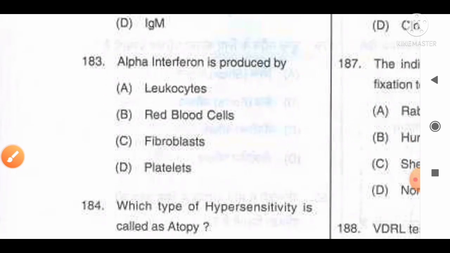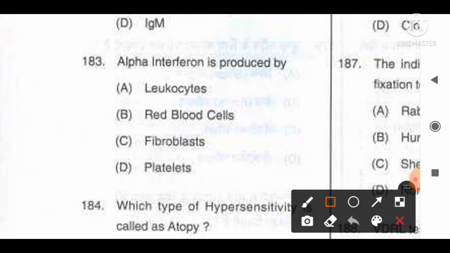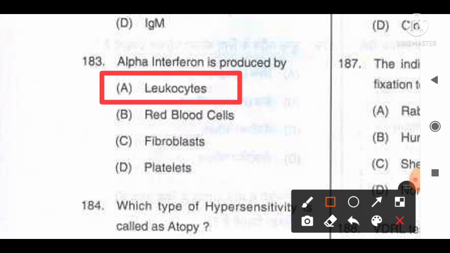Move to the next question, number 183. Alpha interferons are produced by option A, leukocytes, B, red blood cells, C, fibroblast, D, platelets. The fact regarding this question is that alpha interferons are produced by the leukocytes except lymphocytes, beta interferons are produced by the fibroblast, and gamma interferons are produced by the lymphocytes. So option A, leukocytes or WBC, is the correct answer for this question.